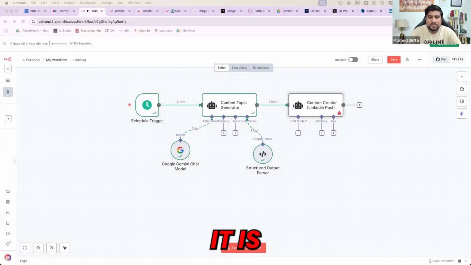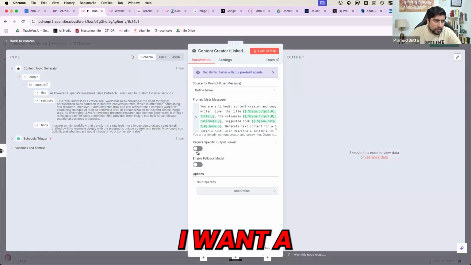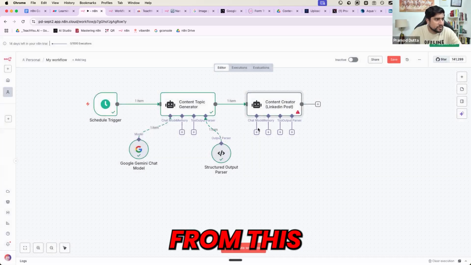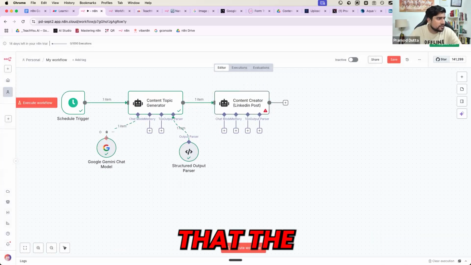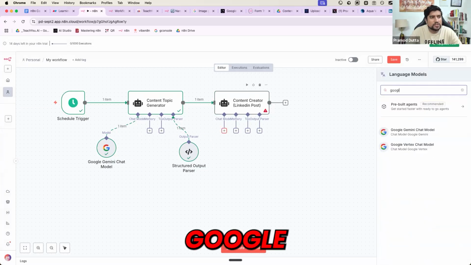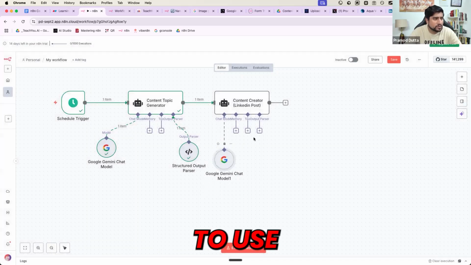What is the output it is giving me? I will mention that I want a specific output from this. Chat model: which chat model are we going to use? We can use the same model here. Again, we can use Google Gemini for that. There is no problem in this case. Google Gemini, again, we are going to use.